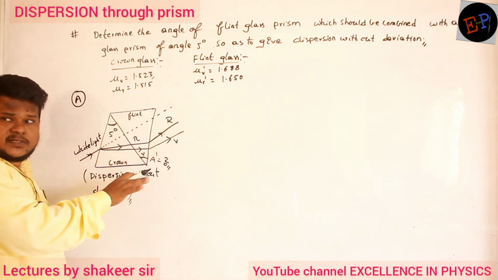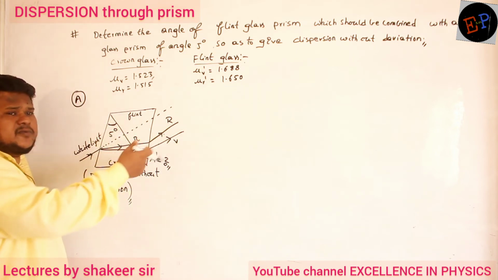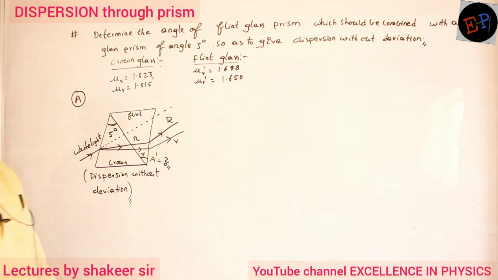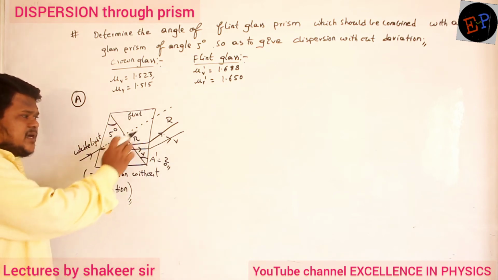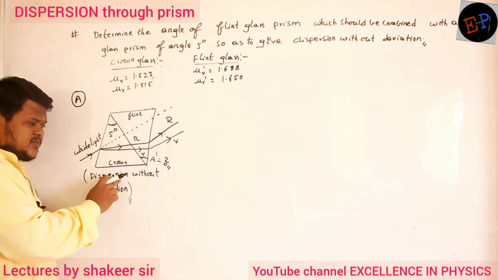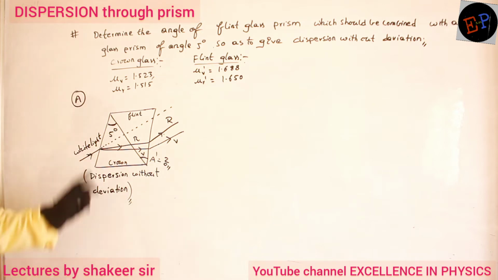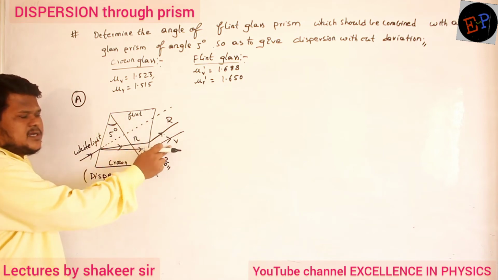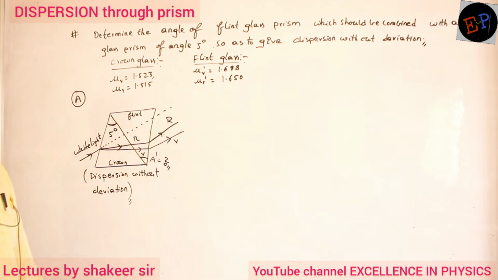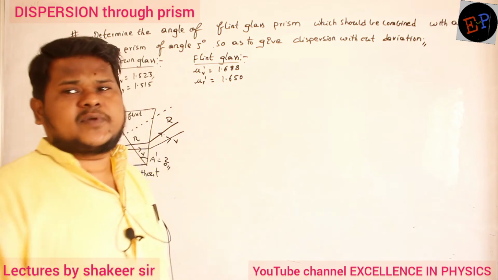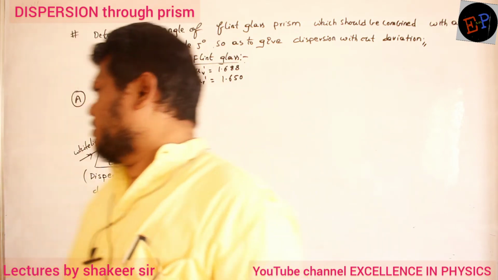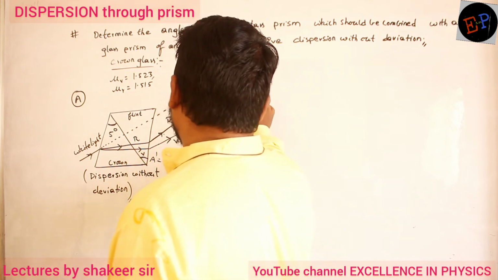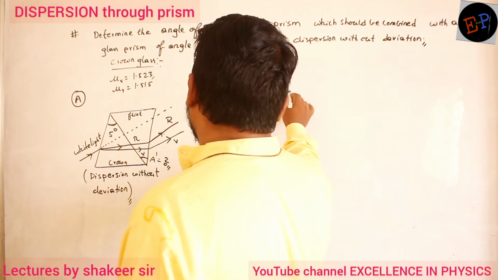But definitely dispersion is present. Light has split into 7 individual colors. Light has split into red and violet, and in between red and violet you can find the remaining colors. So this is the method in which we have to combine two prisms to get dispersion without deviation. This is the original direction, and the same is the original direction of the red color as well as the violet color. Deviation is not there, but light has split into 7 individual colors. Are you able to understand? So the deviation produced is equal to 0.